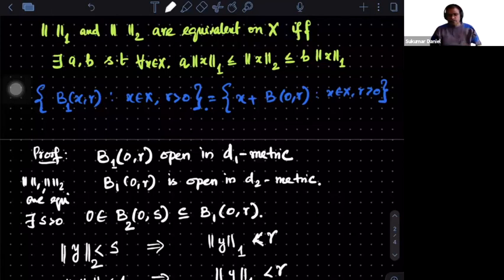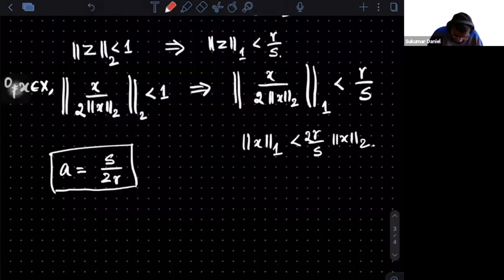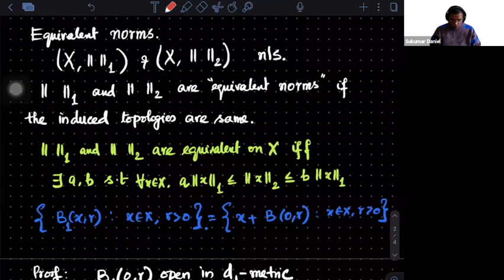Yes, all you need to do is you start from the other side. Consider B1, B2(0,R) is open in D2. And since norm 1 and norm 2 are equivalent, B2(0,R) has to be open in D1. So swap the roles and you will get the other part also. So I leave that as an exercise. And hence that proves that if norm 1 and norm 2 are equivalent, then you have a and b such that this happens.